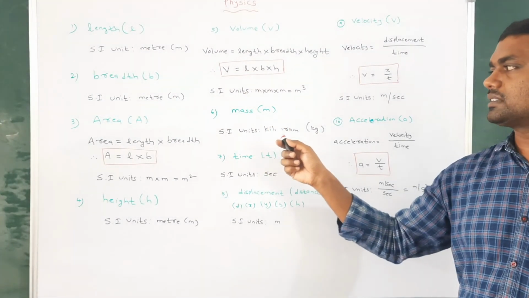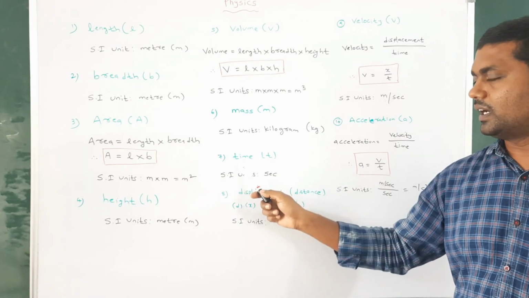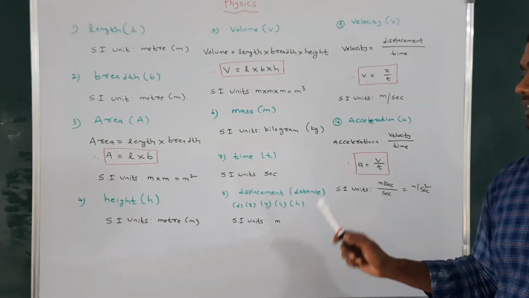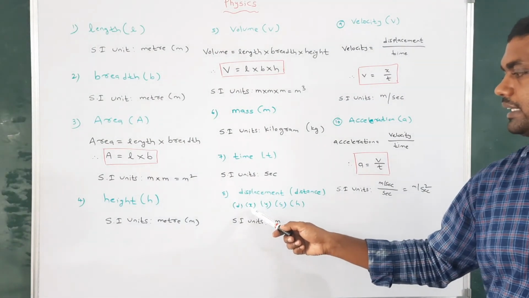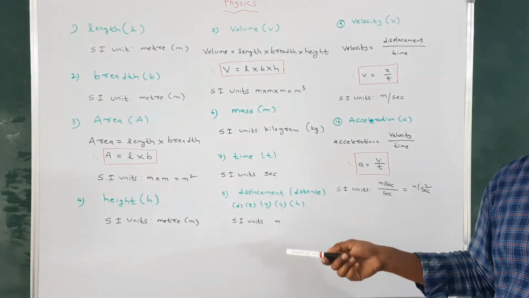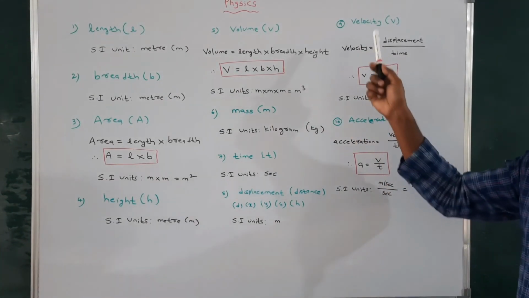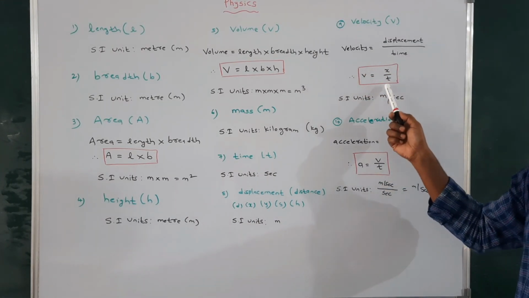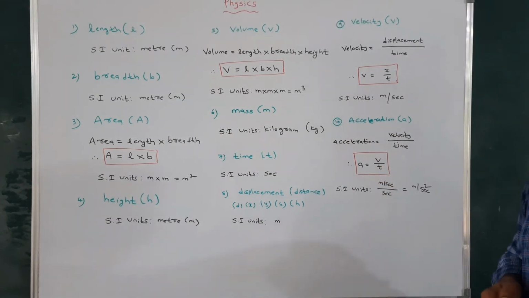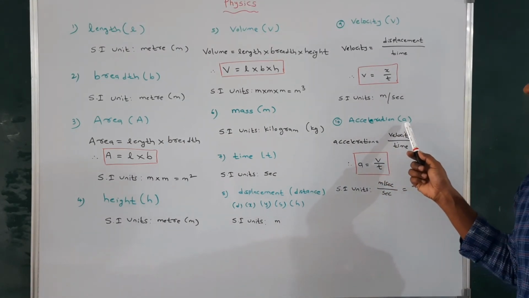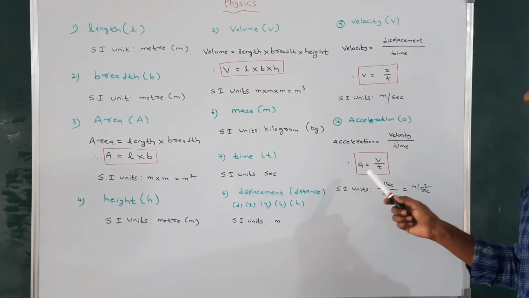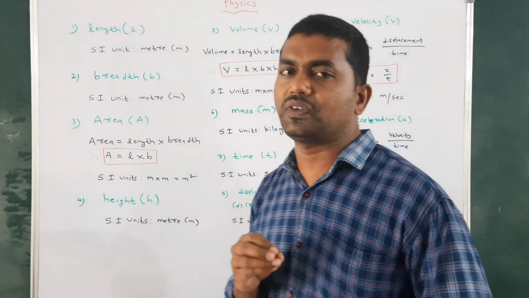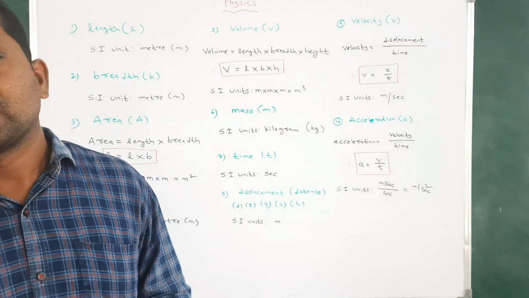Sixth one, mass, represented by M. Seventh, time, represented by T. Eighth, displacement or distance, represented by D, X, Y, or S. We can take any letter. Ninth, velocity, represented by V. Velocity is equal to displacement by time, V is equal to X by T. And the last one, acceleration, represented by A. Acceleration is equal to velocity by time, A is equal to V by T. So these are the first 10 basic physical quantities we learn in physics chapter 1.